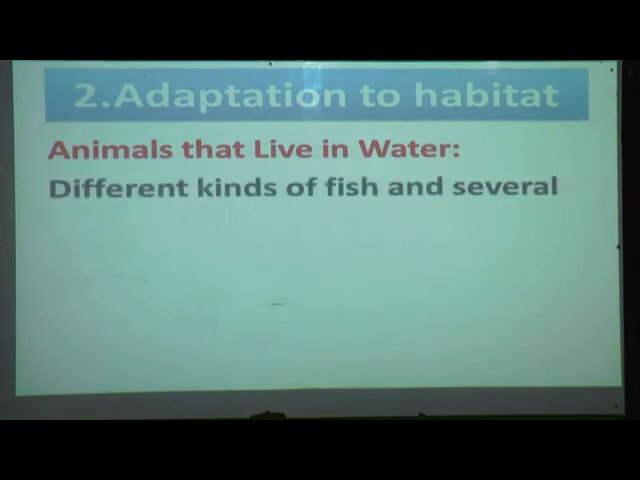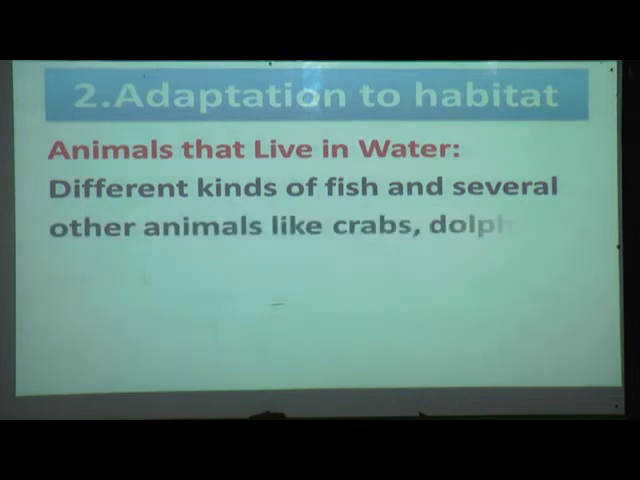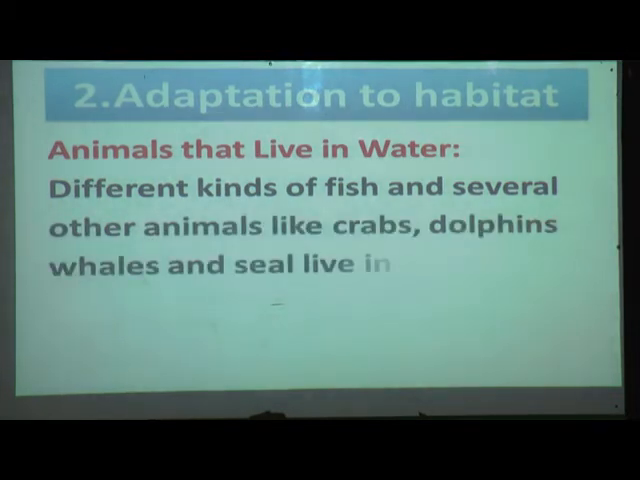Different kinds of fish and several other animals like crabs, dolphins, whales and seals live in and around water. Yes, several animals like crabs, dolphins, different kinds of fish, whales and seals are living in or around the water.